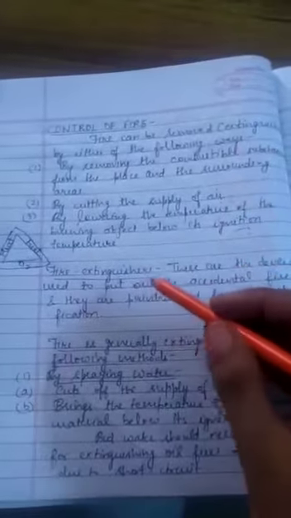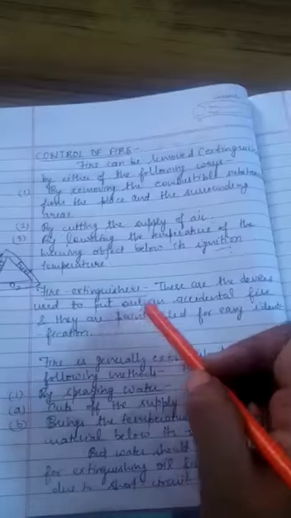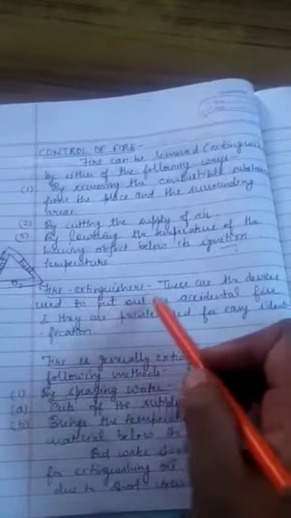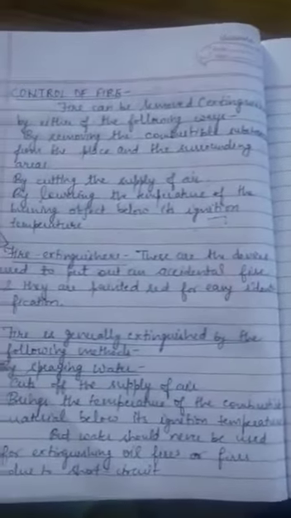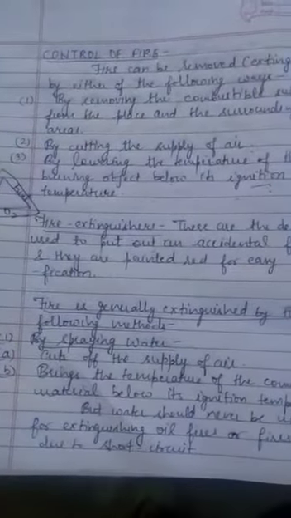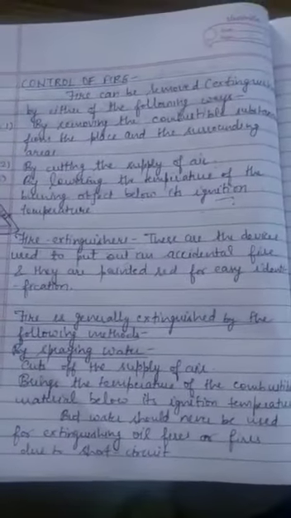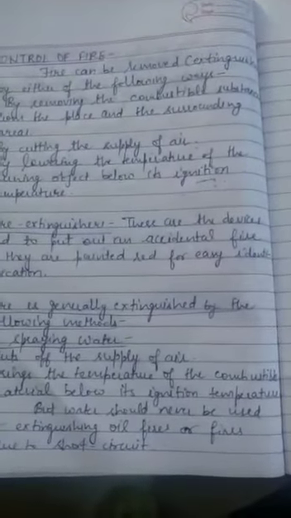So now the question arises, how do we control the fire? Firstly, we should know that to control fire, certain substances and devices are used which are called fire extinguishers. These are the devices used to put out an accidental fire, and they are painted red for easy identification. You have seen in your schools and hospitals a red colored cylinder. Generally these are colored red for easy identification. So fire extinguishers are the devices which are used to control the fire.